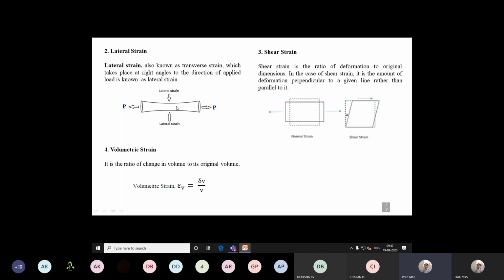You just think that it is with respect to the cross section, the reduction in cross section or diameter. We call it lateral strain if it is a circular member. If it is a rectangular member, the width and breadth will be reduced and increased.